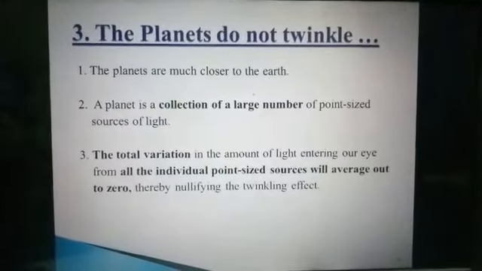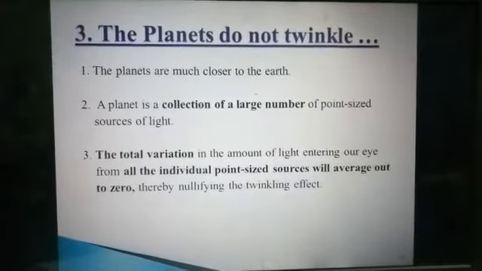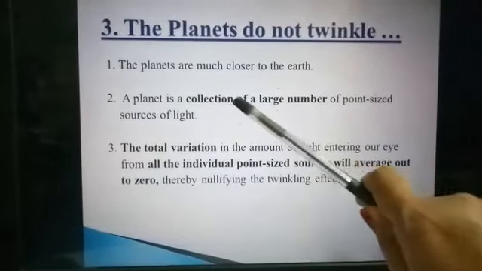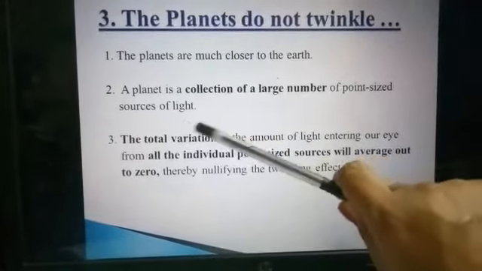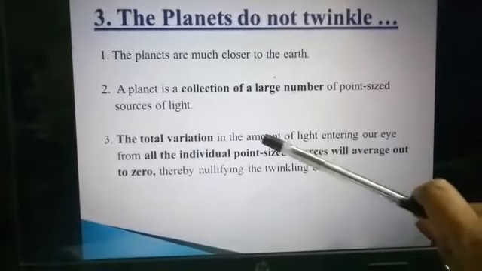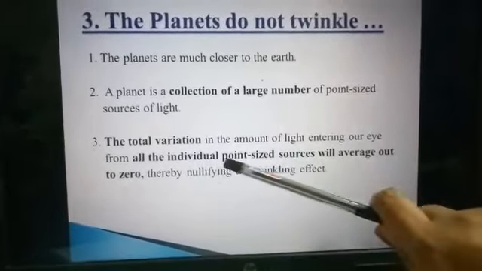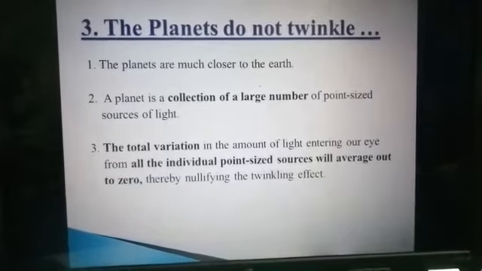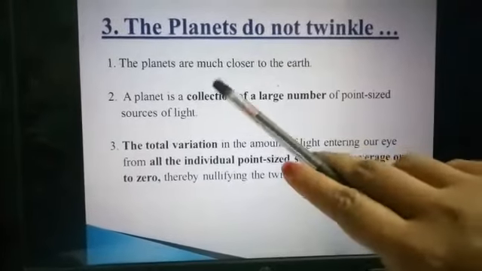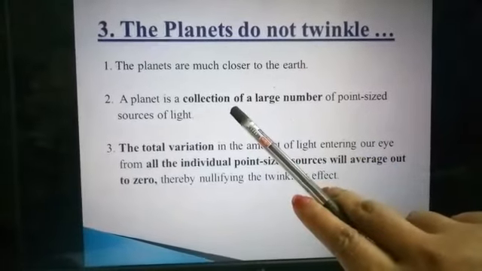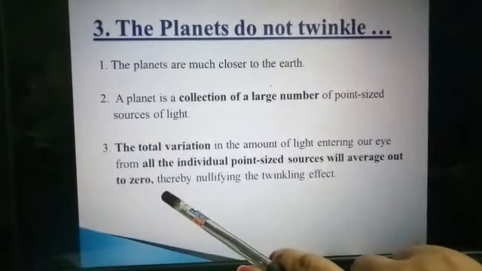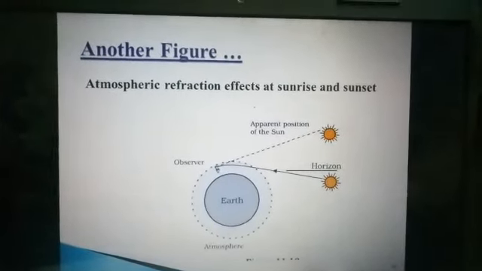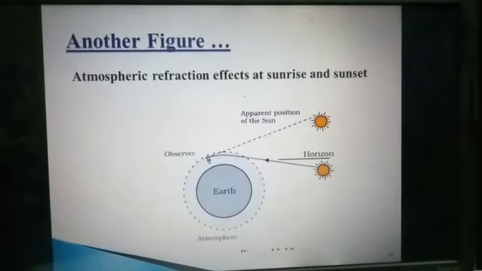Then next, number third is the planets do not twinkle. So why the planets not twinkle? Because they are much closer to us, right? So if it is closer to us, कैसा दिखेगा हमको? Collection of large number of point-size sources. And the total variation in the amount of light entering our eye from all individual point-size sources will average out to 0. Right? So this nullifies the twinkling effect. The main point is because planets are much closer and collection of large sources, the overall effect or variation is 0.